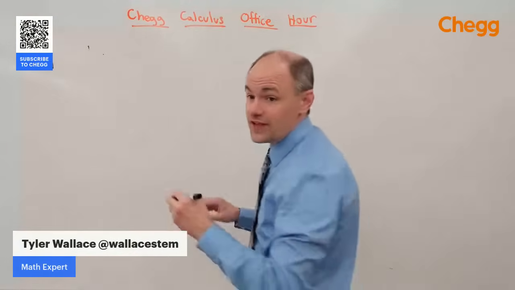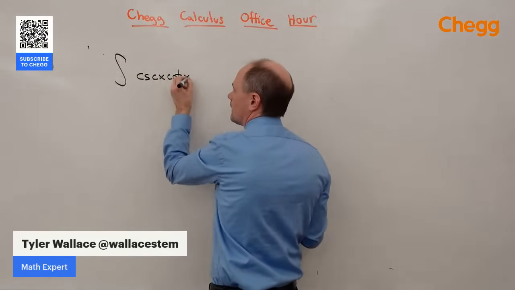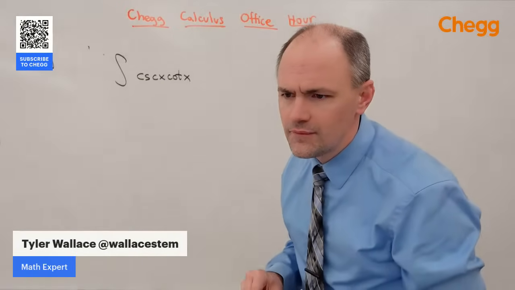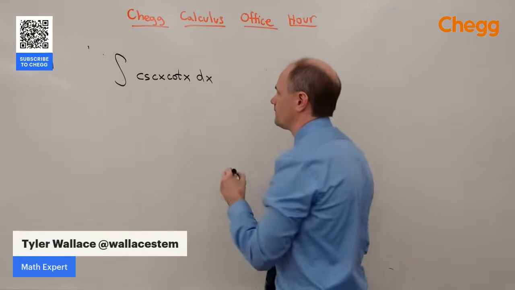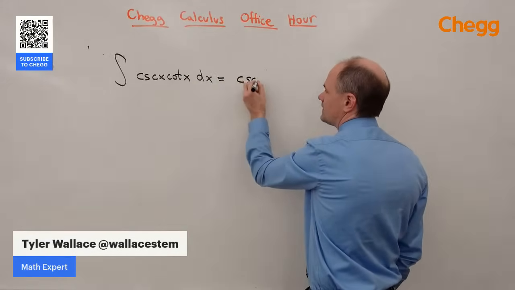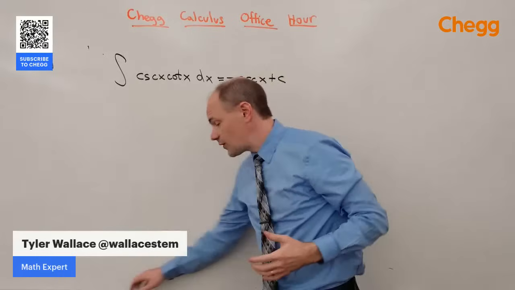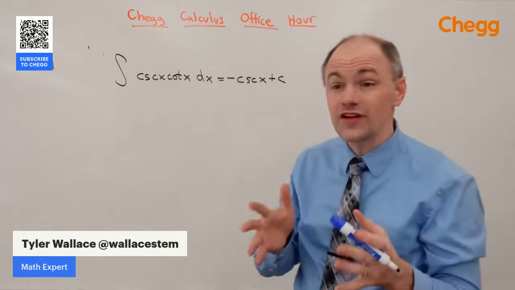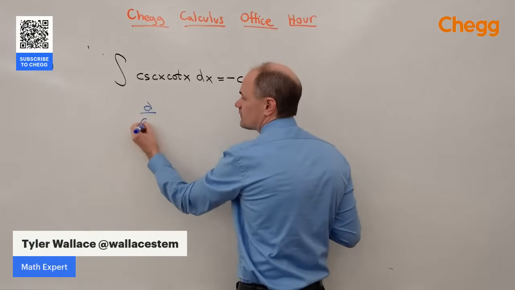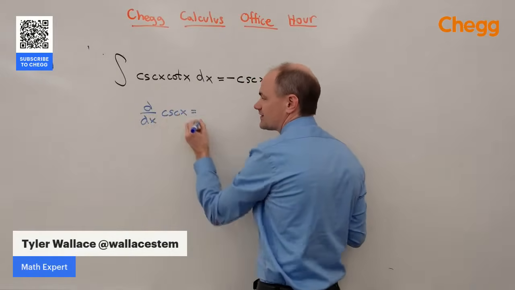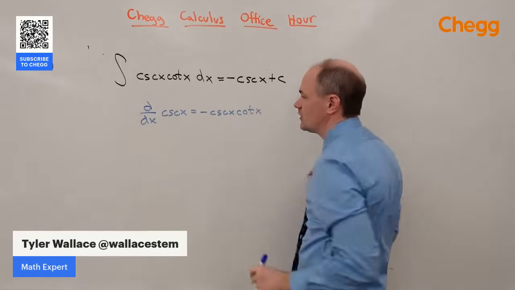While I'm erasing, somebody specifically was asking about the integral of cosecant cotangent, and why is that equal to negative cosecant x, right? Well, the reason we often use this one is as simple as it's one of our derivative rules. If you remember going back to our derivative chapter, we learned the properties for the derivative of cosecant of x as being negative cosecant x cotangent x.